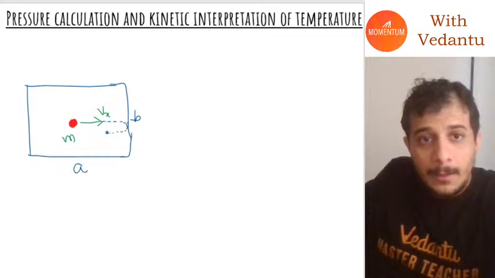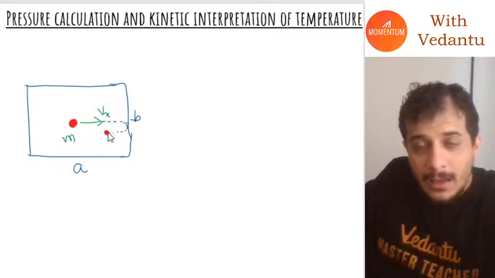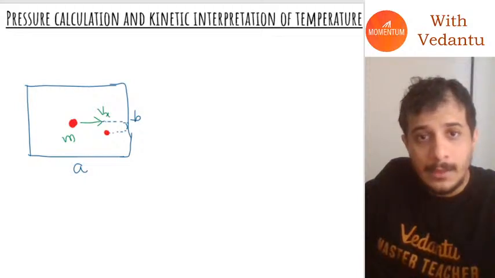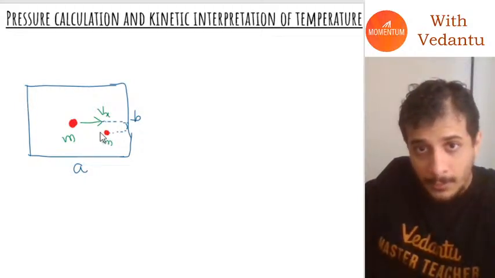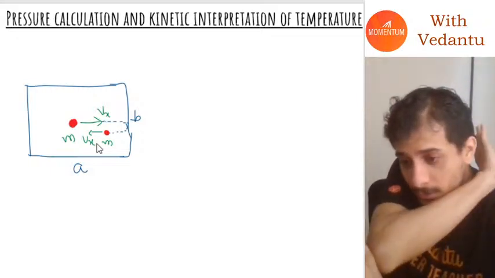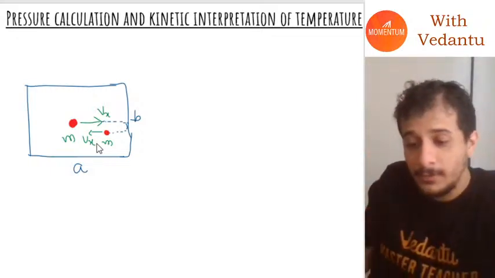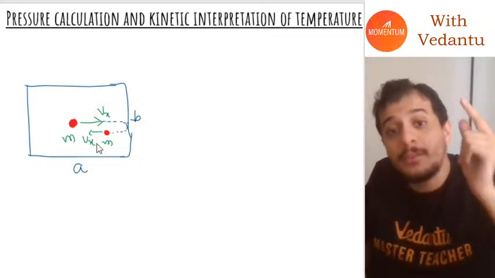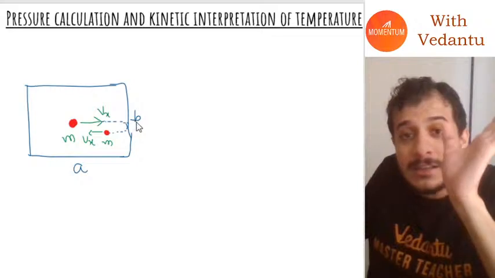Now when it comes back, it will still have mass m only, but this time its velocity will be vx in the backwards direction. Will it lose any velocity? No, it will not lose any velocity. Why? Because the collision is elastic.